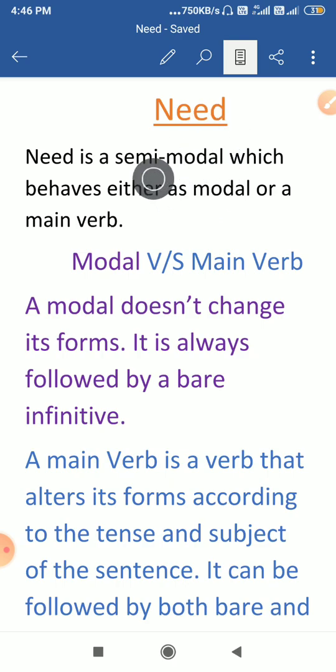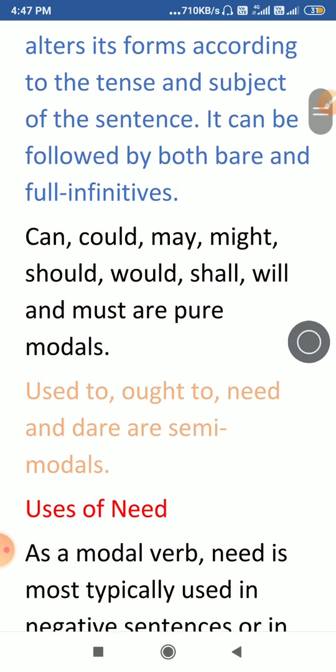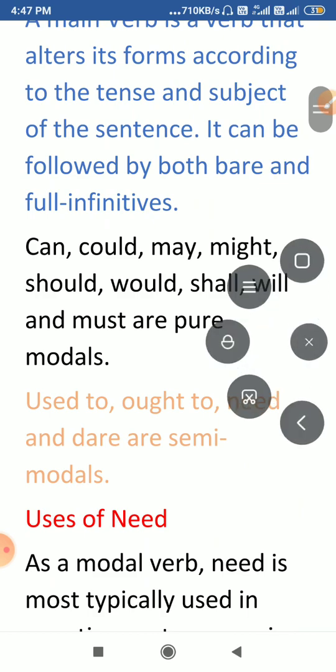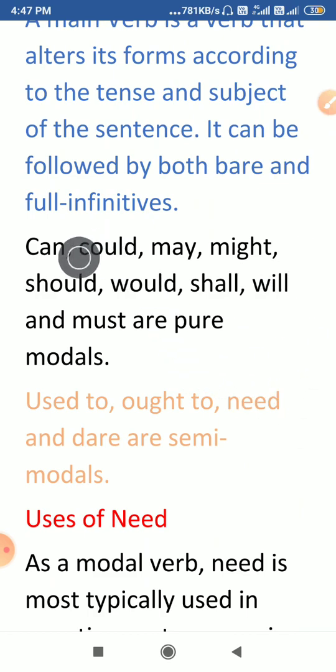As you saw in the modal chapter, there are actually 9 pure modals, the original modals, that I taught you. The pure modals can, could, may, might, should, would, shall, will and must, while used to, ought to, need and dare are semi-modals. So now the question that will rise in your mind is, what is a pure modal and what is a semi-modal?